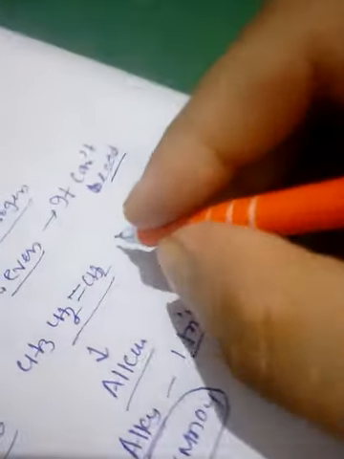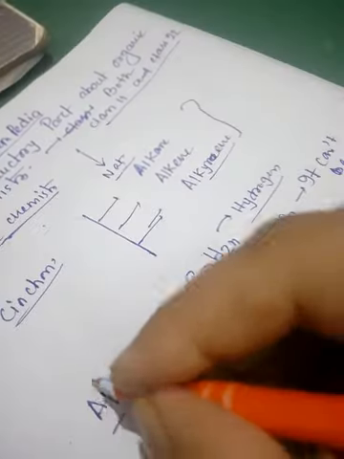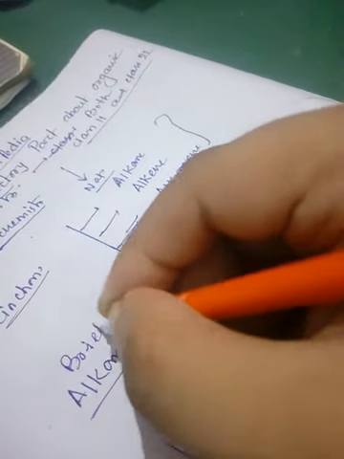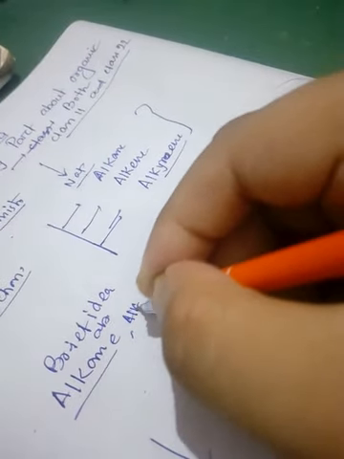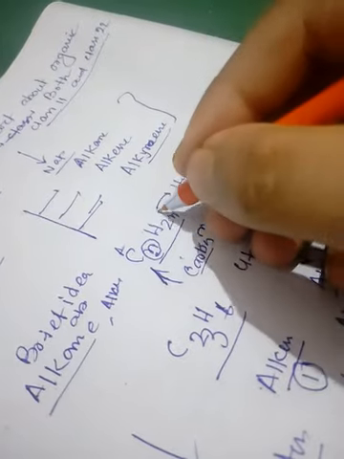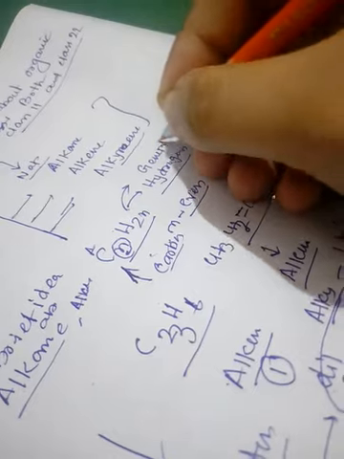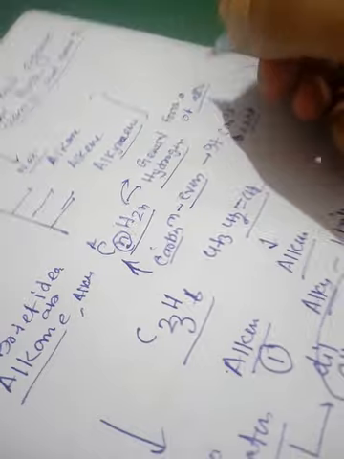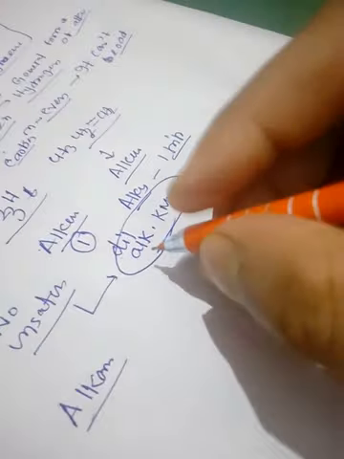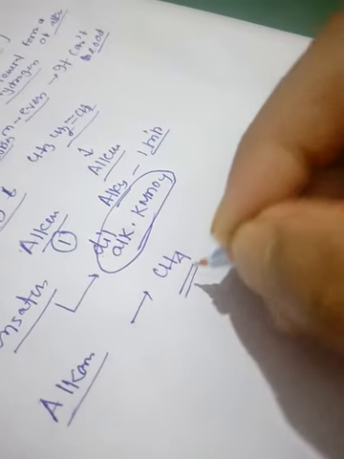Okay, now come to the topic about the alkane. These are the brief idea about alkane, alkene, alkyne, and this is the general formula. Now let's come over to the alkane. What is alkane? Alkane means methane. Right, methane is called alkane.